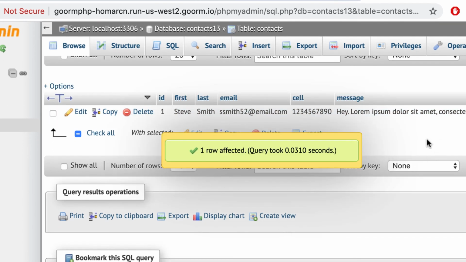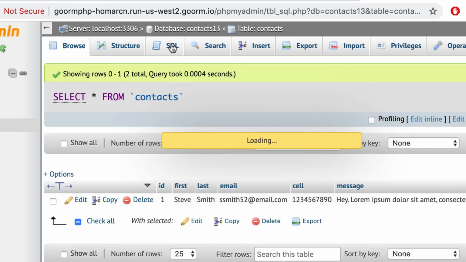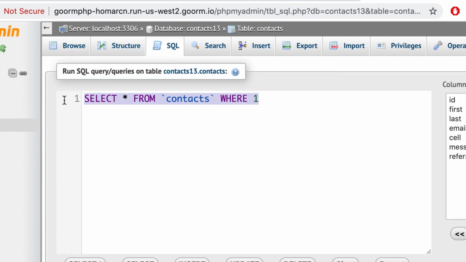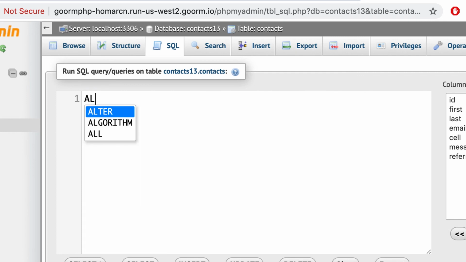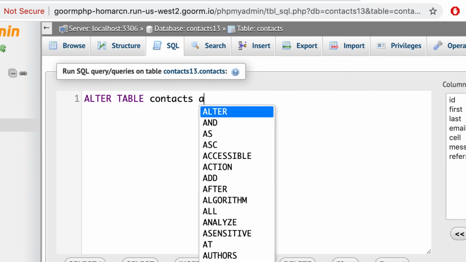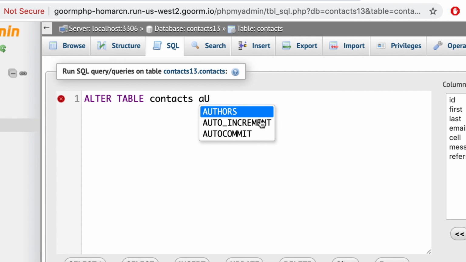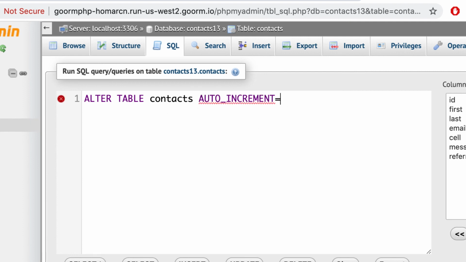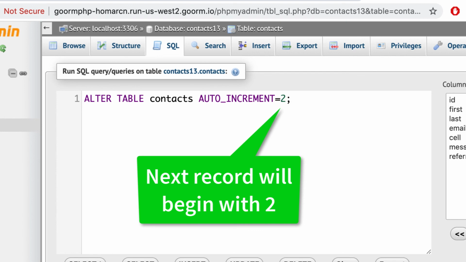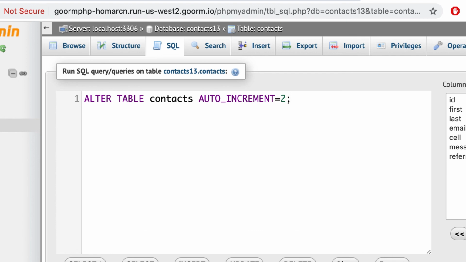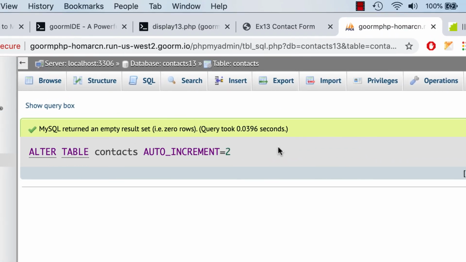And then what I can also do is go to SQL and just write a quick, I've done this enough now, ALTER TABLE, and then the table I want is contacts, and then I want to say AUTO_INCREMENT, and if I start typing that, it comes up, and I'll just say equals 2, and I'll put a semicolon and I'll hit go. And what should happen is whatever one I do should be the second one. So I'm going to hit go here, and it looks green, so that should be okay.